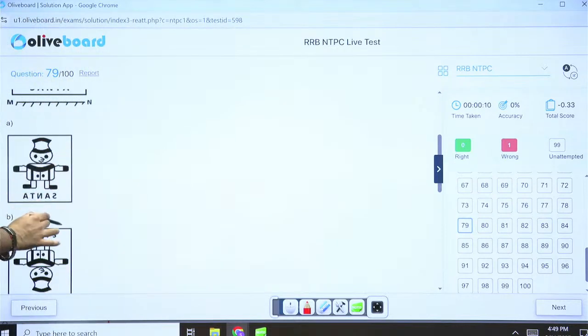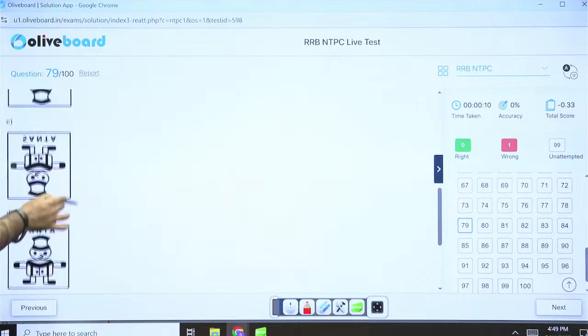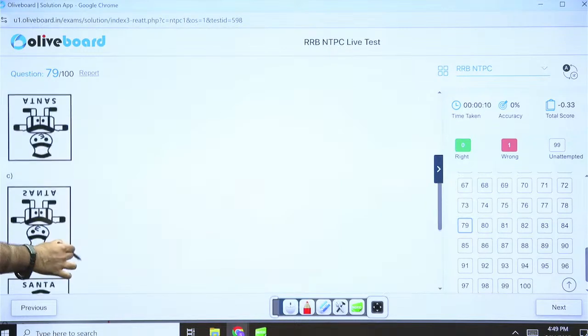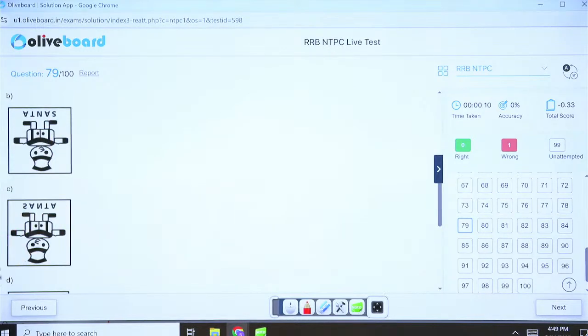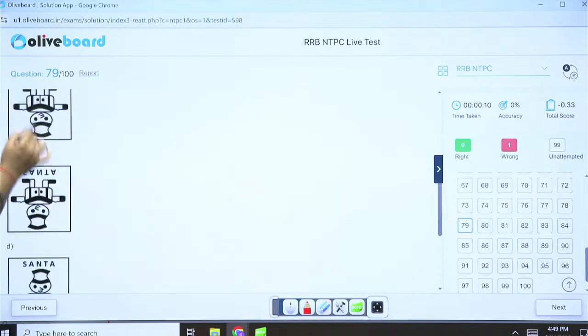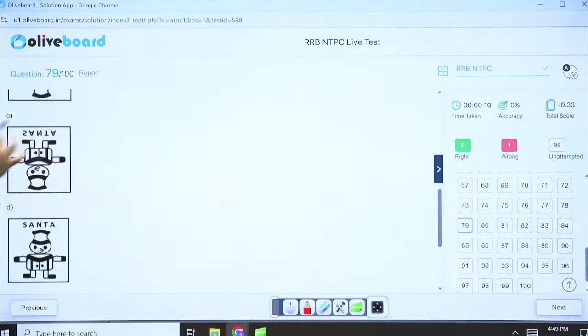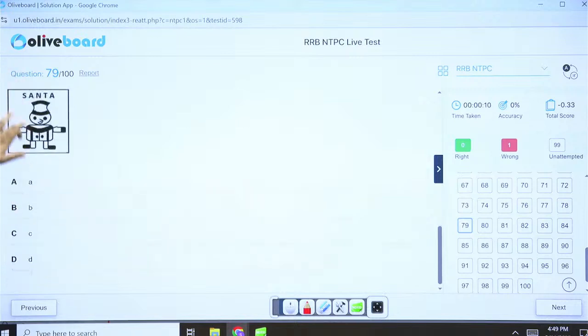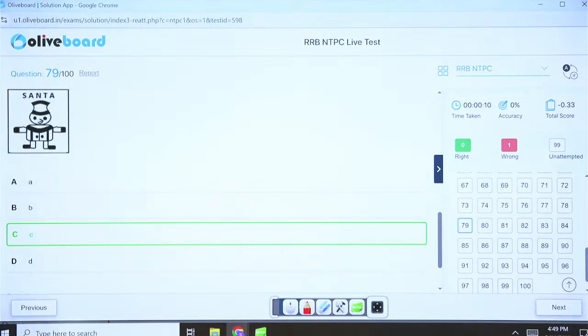A is not possible. D is also not possible. We have only two options here, B and C. If you observe B and C, here they are flipping it laterally, which is not possible. If I have Santa written like this, I will have Santa written below it as it is, just the letters will be flipped. So only option C is the right one. Just by observing, verbally you can give your answer. You don't have to check anything else. No element checking required here.